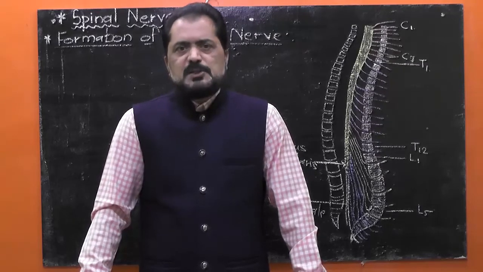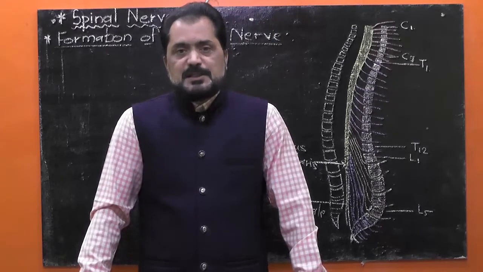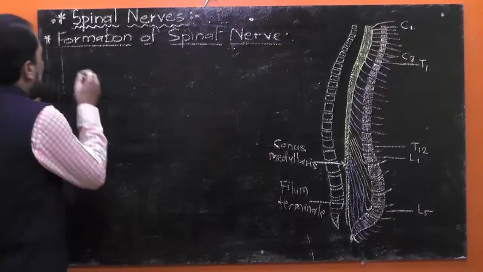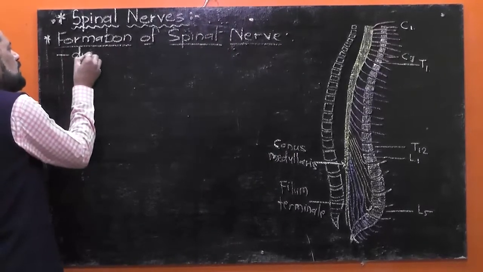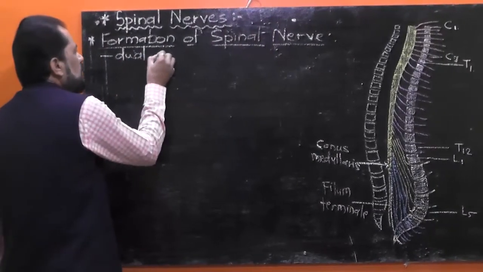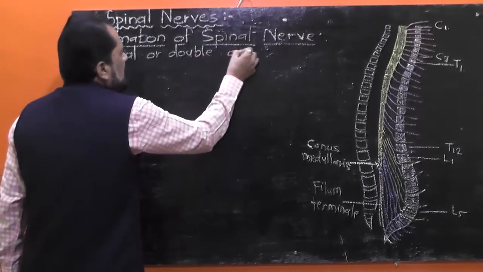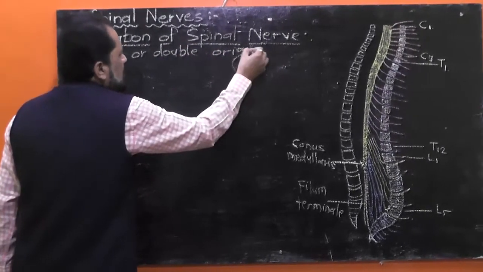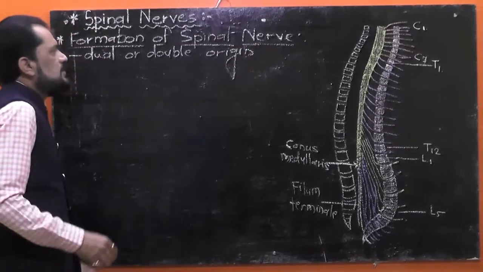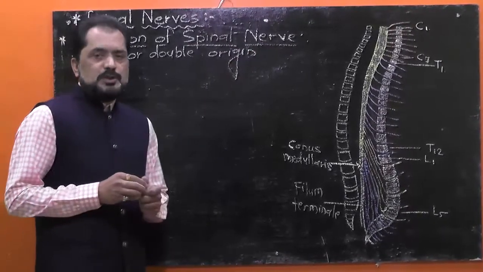Now as the spinal nerves are mixed in nature, they have dual origin or double origin. What does it mean? Let me tell you. I said that all spinal nerves have dual or double origin.